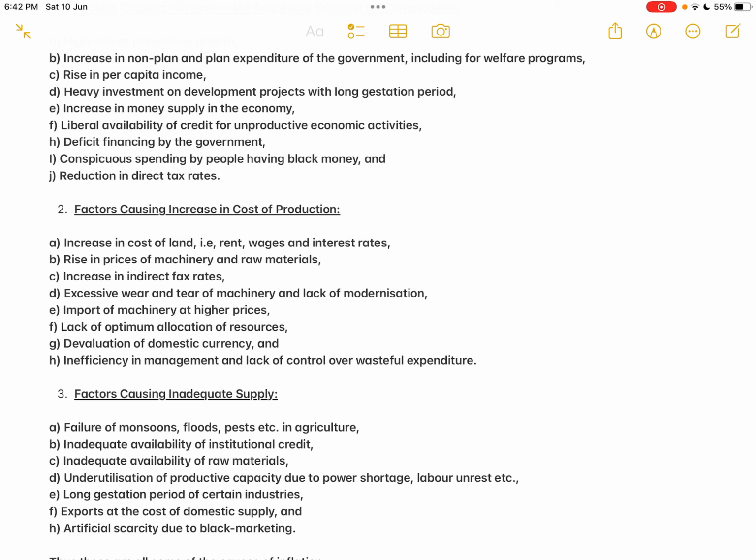So whenever there is a rise in demand for the machineries or raw materials, automatically the prices of those machineries and raw materials will also increase. That means what? It is nothing but the cost of production is increasing. Then this point C, increase in indirect taxes.